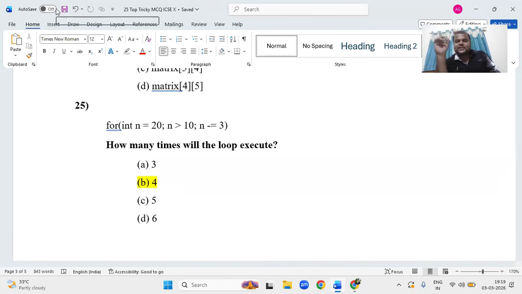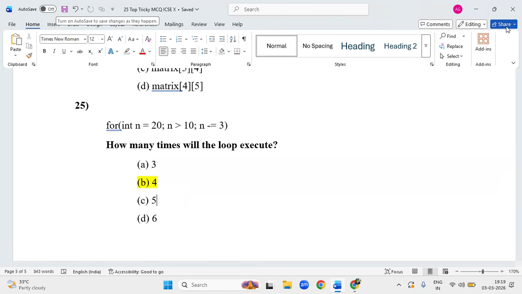Take a rough sheet and you can write on the last sheet the ASCII code. What is the ASCII range of capital A to Z, small a to z, and 0 to 9? Capital A to Z is 65 to 90, small a to z is 97 to 122, and 0 to 9 is 48 to 57. That you can write. And don't forget the loop-related MCQ questions, assertion and reason. Take your time. I just made a mistake, it can go wrong. Think twice.